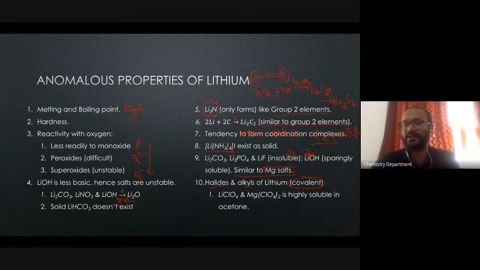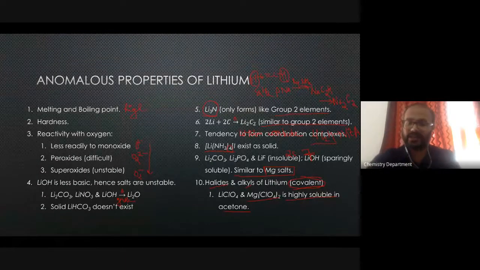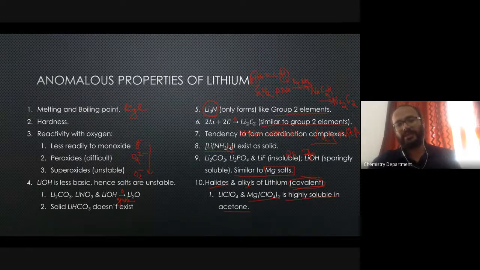When lithium forms compounds, they always have a tendency of covalency. And since they are covalent in nature, they would be highly soluble in organic solvents like acetone. This property you will also find in magnesium. So lithium perchlorate as well as magnesium perchlorate are similar in property, in that they are soluble in acetone and are kind of covalent in nature.